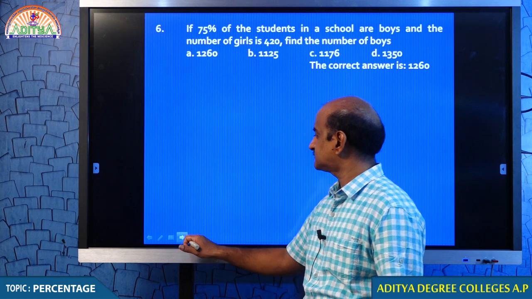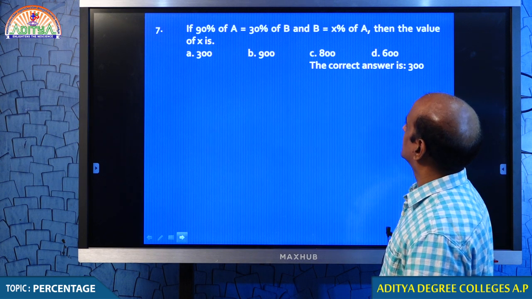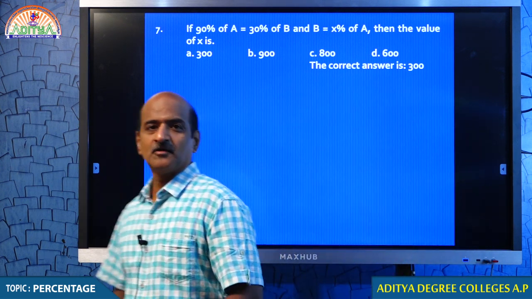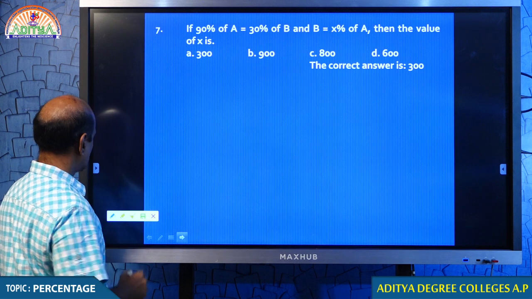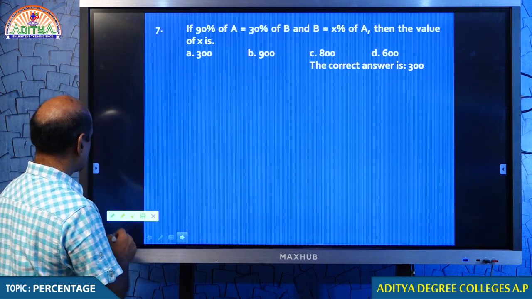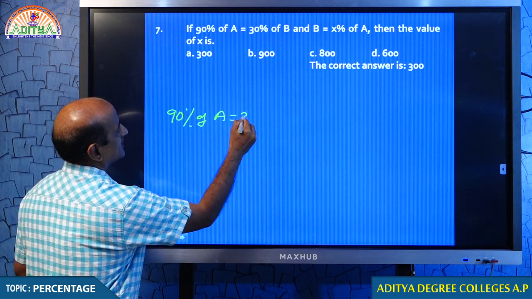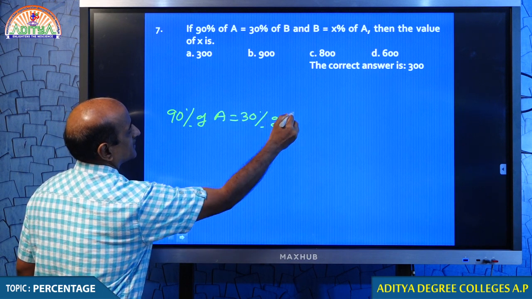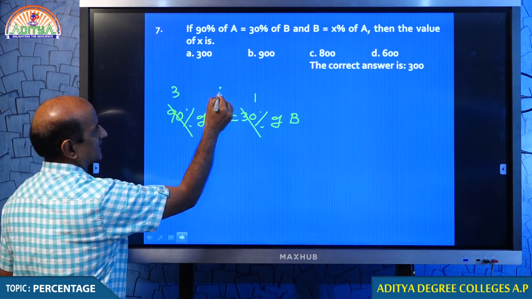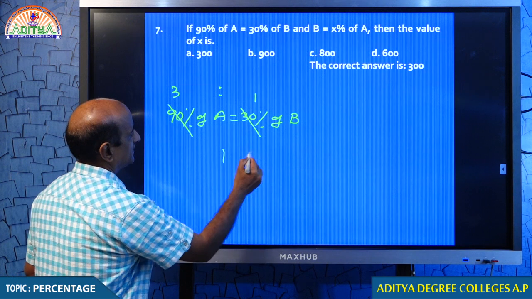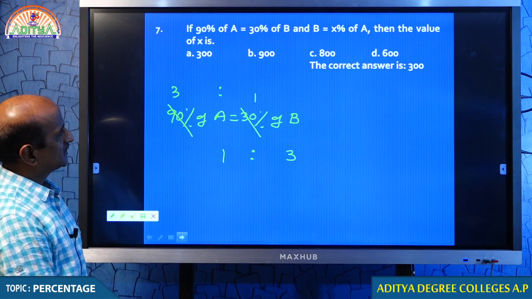Look at the next question. I don't want to waste your time because all the questions we already discussed. 90% of A is equal to 30% of B. Tell me, students, 30 one time, 30 3 times. When the percentages are in the ratio 3:1, values will be in the ratio 1:3. So, A and B values will be in the ratio 1:3.